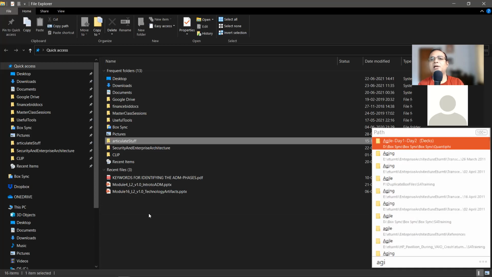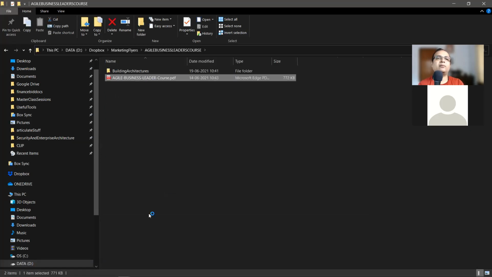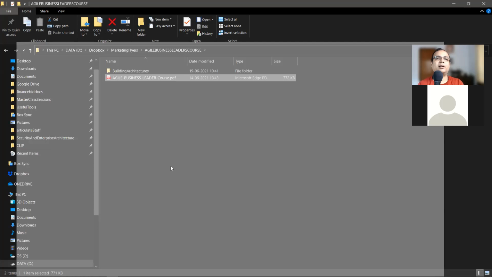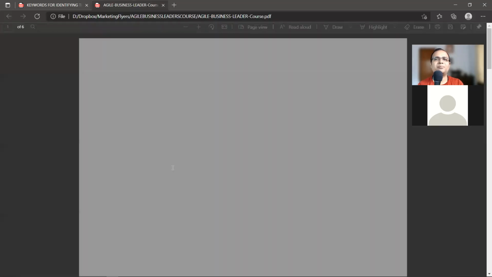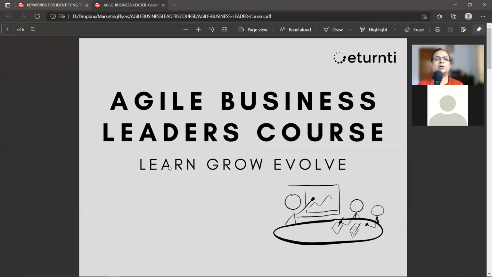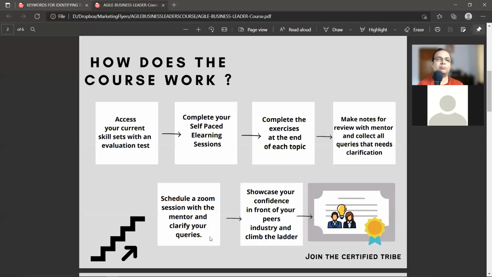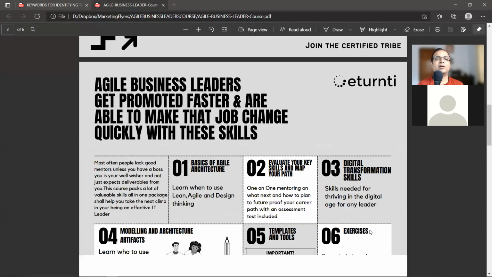It's called the Agile Business Leaders course, a mentorship program with a lot of things you may not learn unless you have a good mentor or boss. It has self-paced learning, exercises, and a presentation. I will tell you whether you're right or wrong, then you can showcase it in front of your boss and company and get an Agile Business Leaders certification.